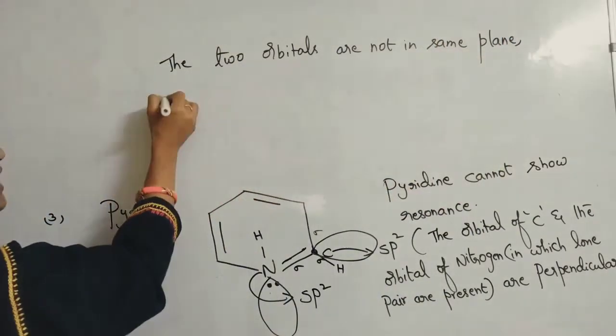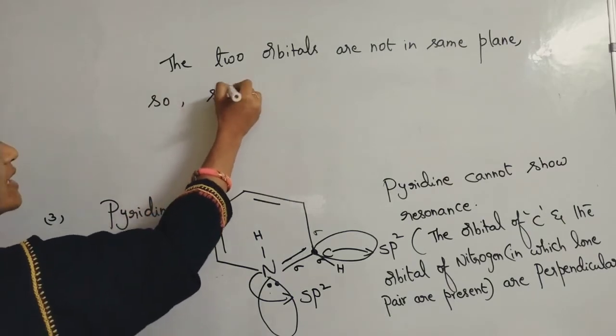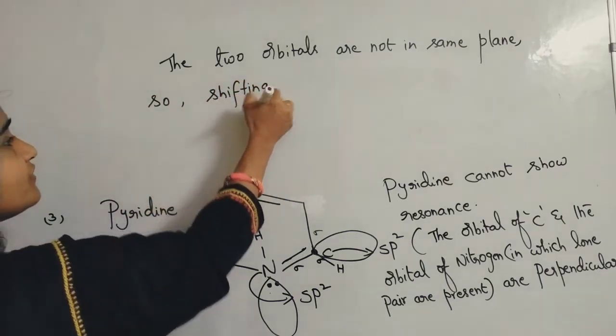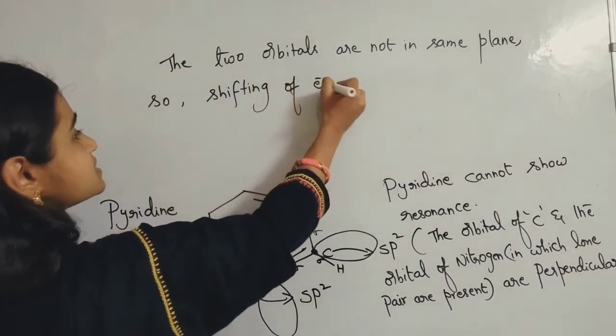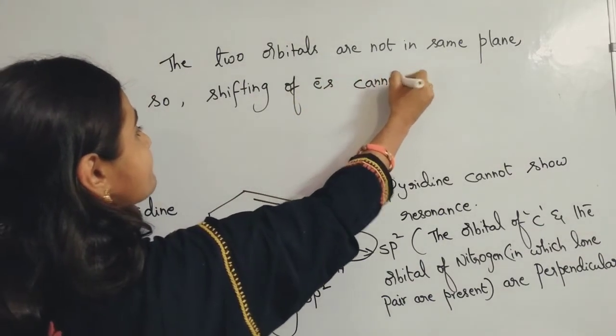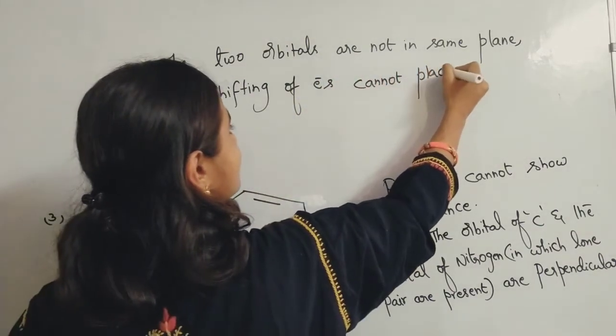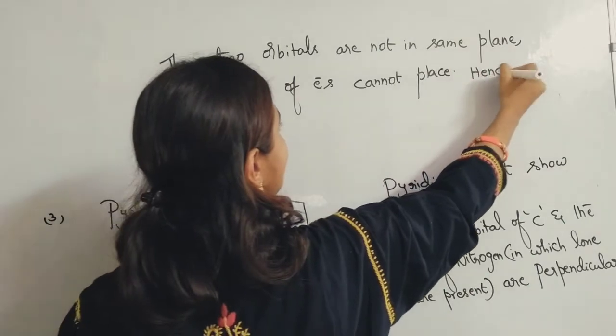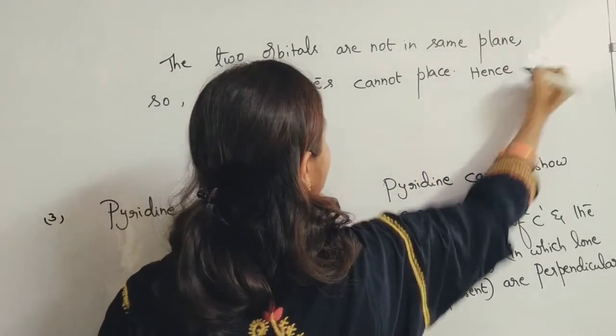So shifting of electrons cannot take place, and hence pyridine cannot show resonance.